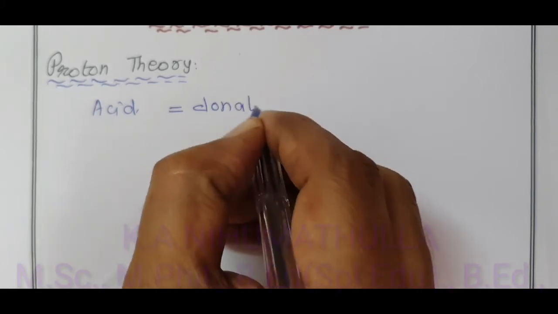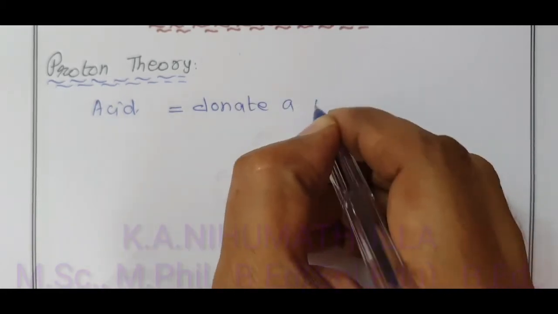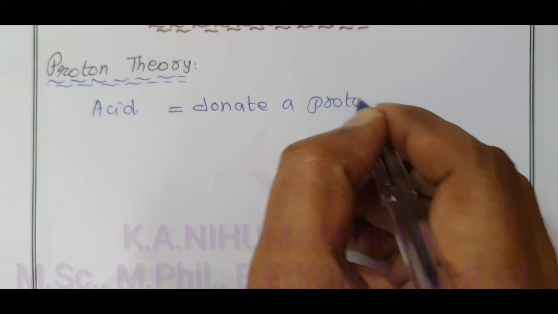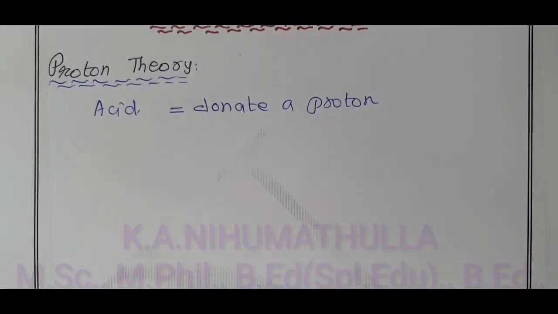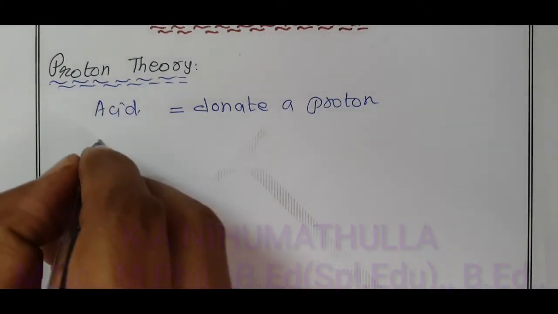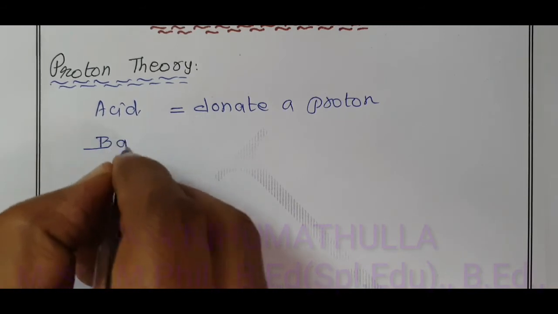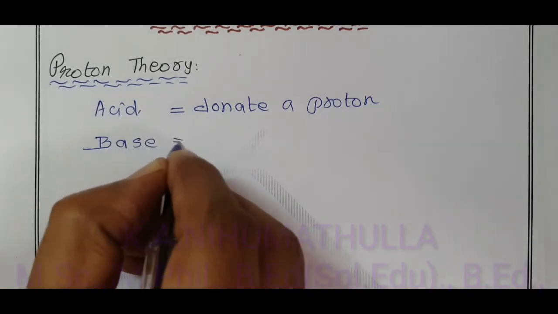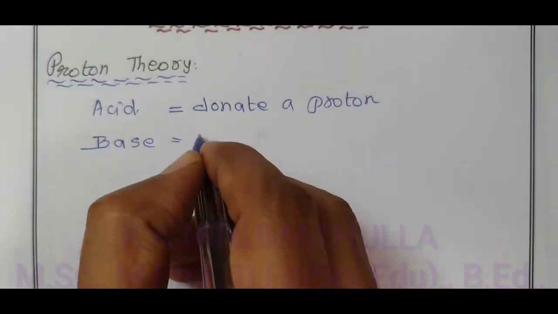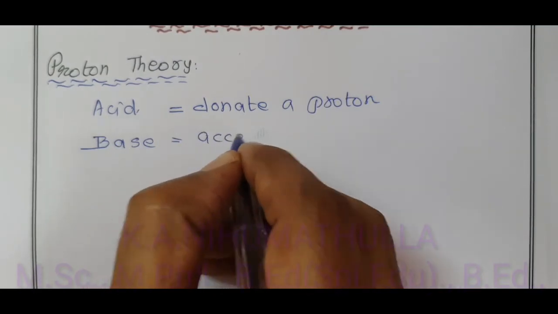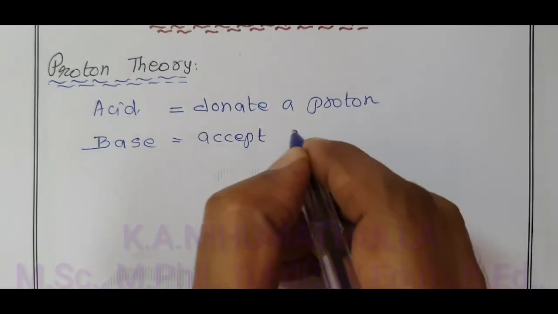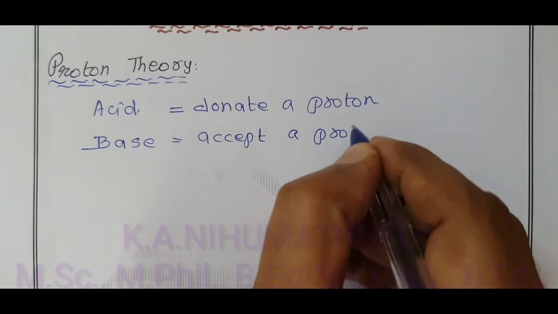And a base is a substance which has a tendency to accept a proton.